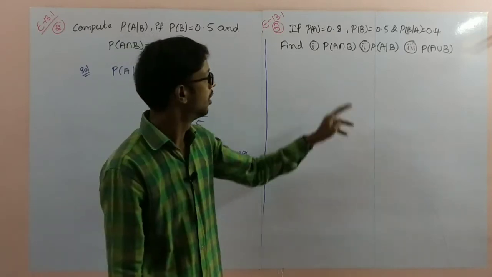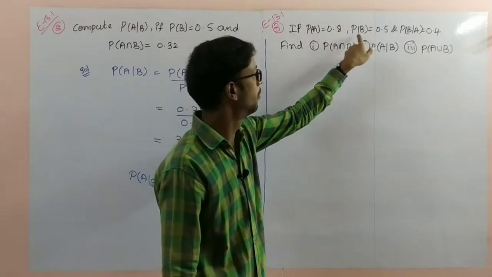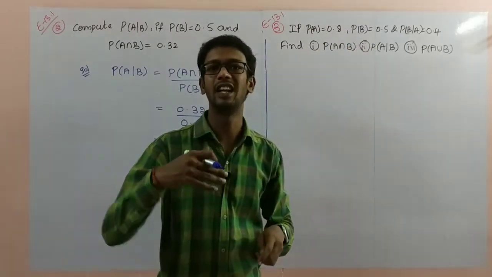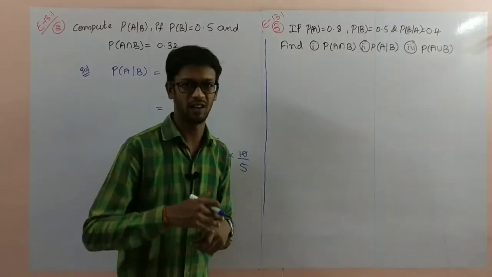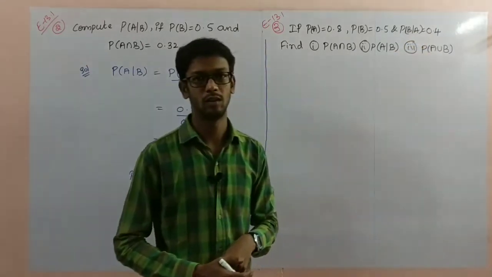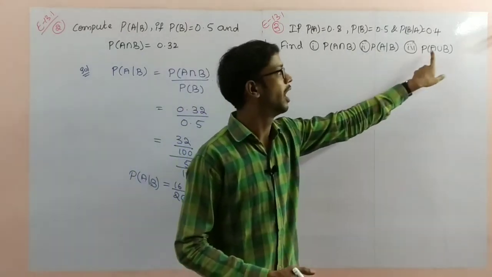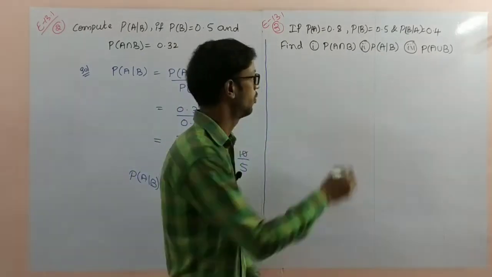Next, here one is somewhat different. You observe probability of B given A is given, but they didn't give A intersection B or B intersection A. So you have to find the intersection, then P of A by B and P of A union B.